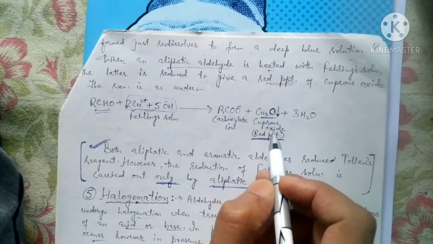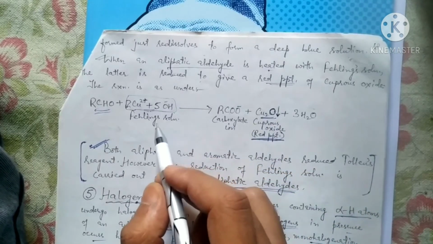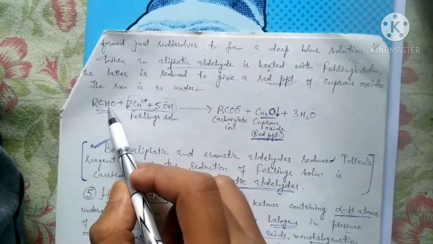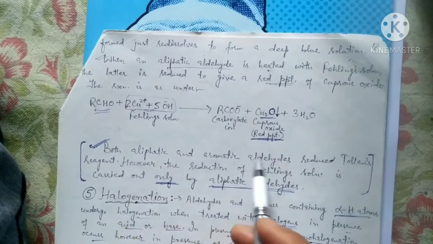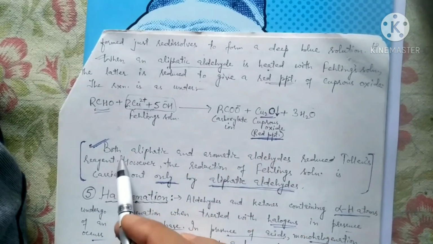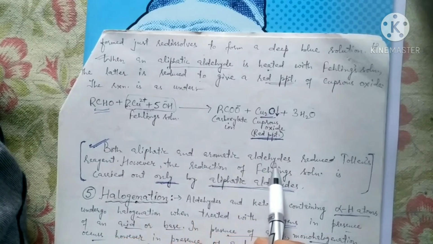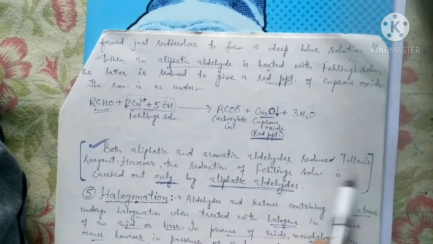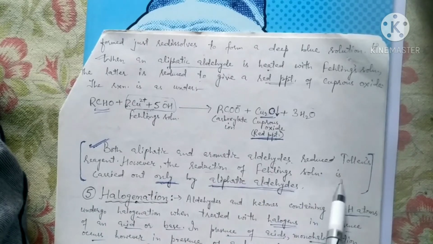So a red precipitate of cuprous oxide is formed while performing this test. Now remember this important point, that both aliphatic and aromatic aldehydes reduce Tollens reagent. However, reduction of Fehling's solution is carried out only by aliphatic aldehydes.